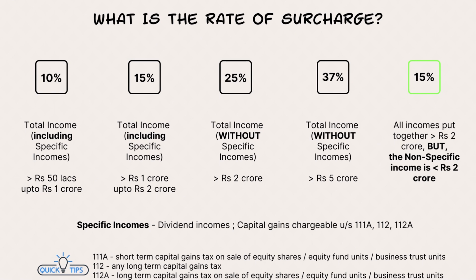So suppose that person is earning 3 crores, of which 2 crore 50 lakhs is specific income. So the balance, the minority portion, 50 lakhs, is less than 2 crores. Yes, that 50 lakh rupees is the generic income. In this situation, though for this person everything put together is 3 crores, his surcharge rate will only be 15%.